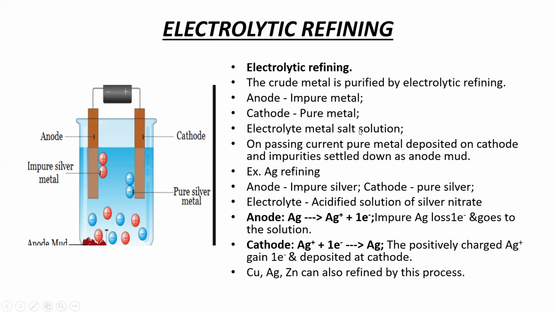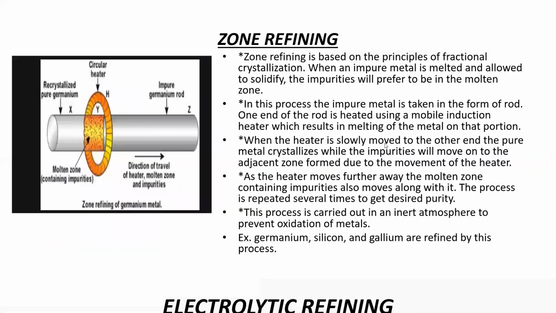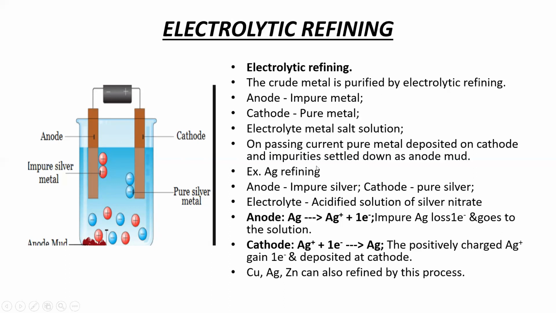That means, whichever metal we are going to separate, that salt we need to take in the aqueous form. That only we call the electrolyte here. On passing current, pure metal is deposited on the cathode and impurities settle down as the anode mud.